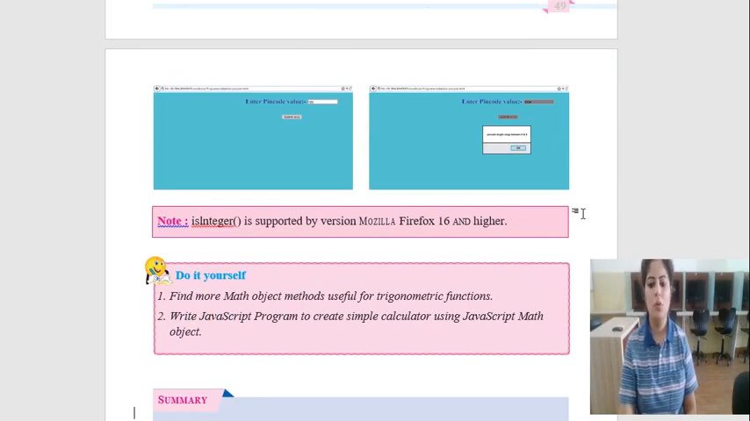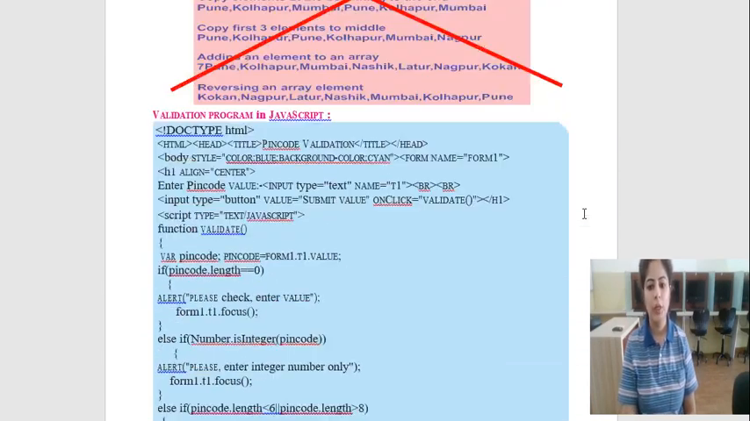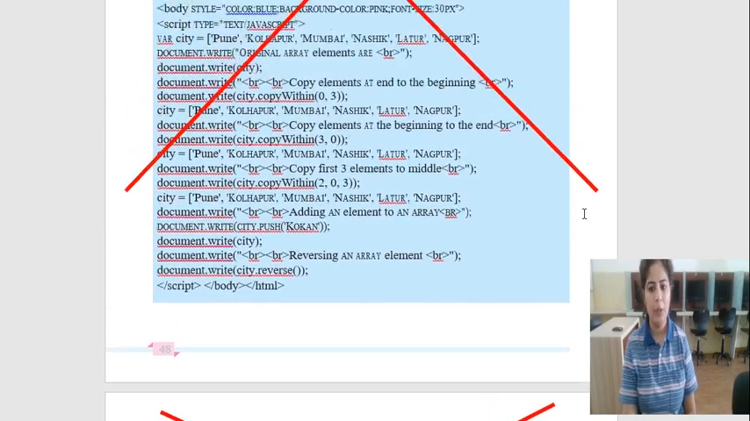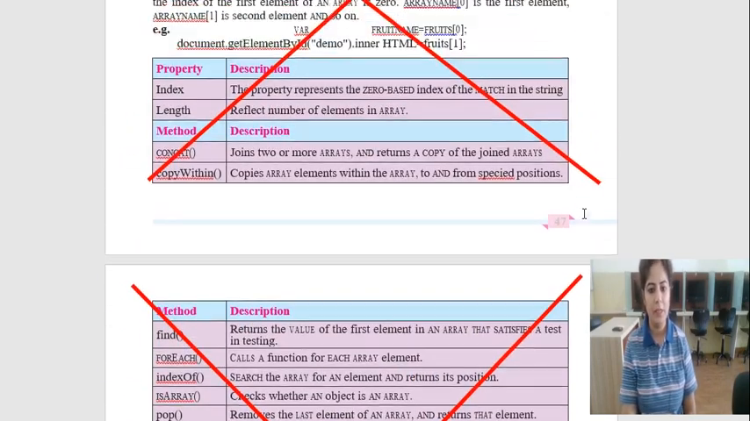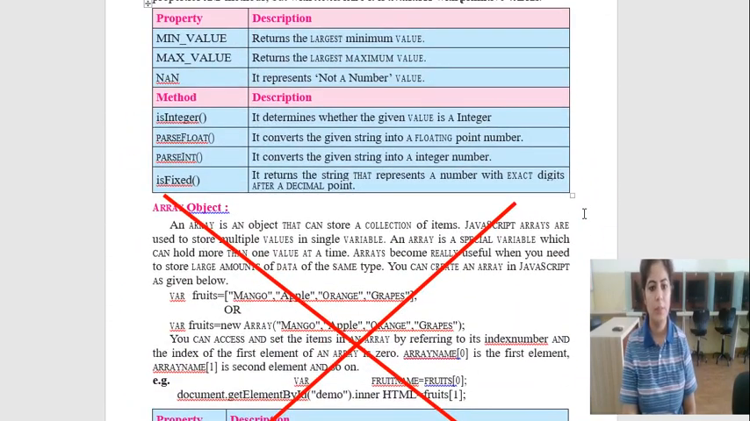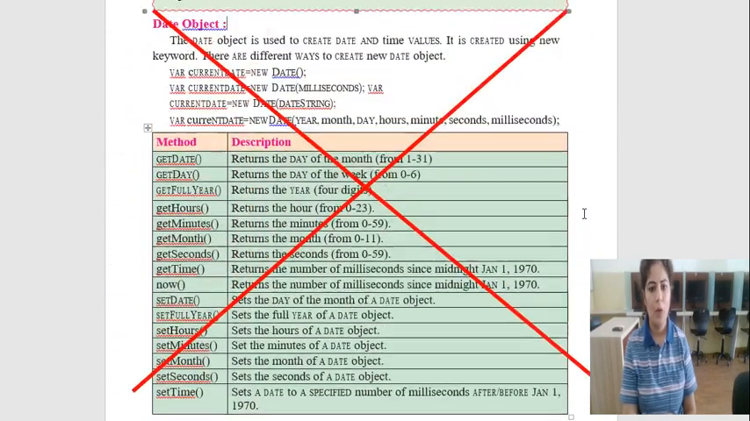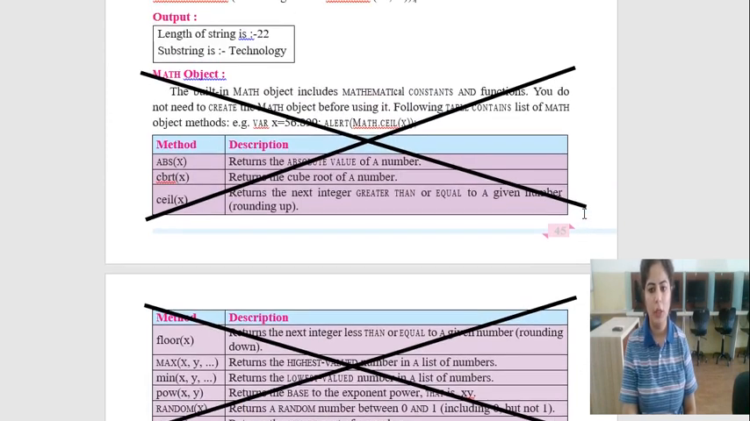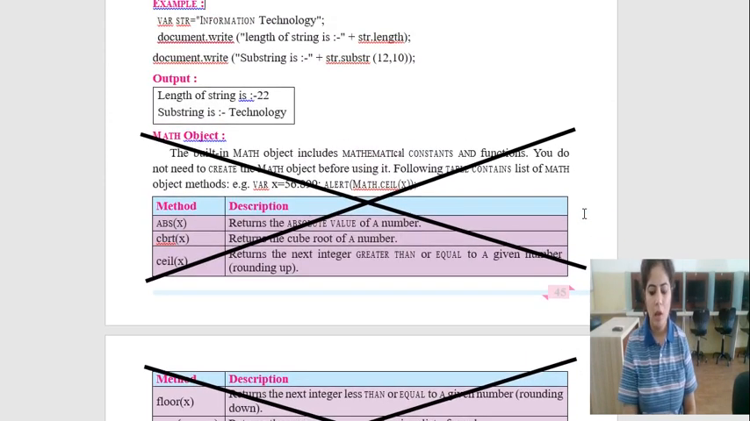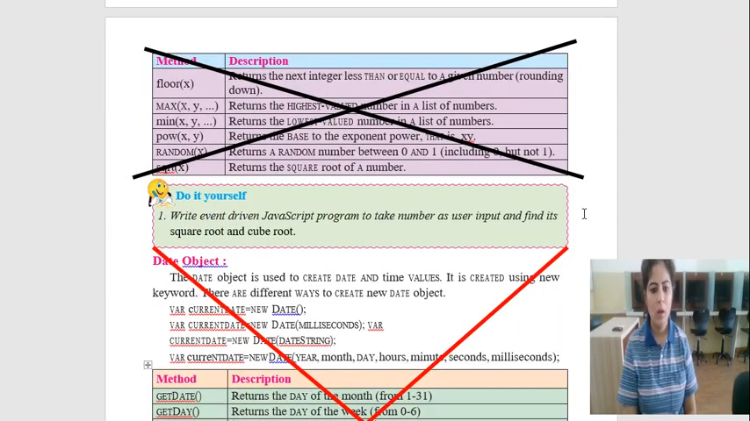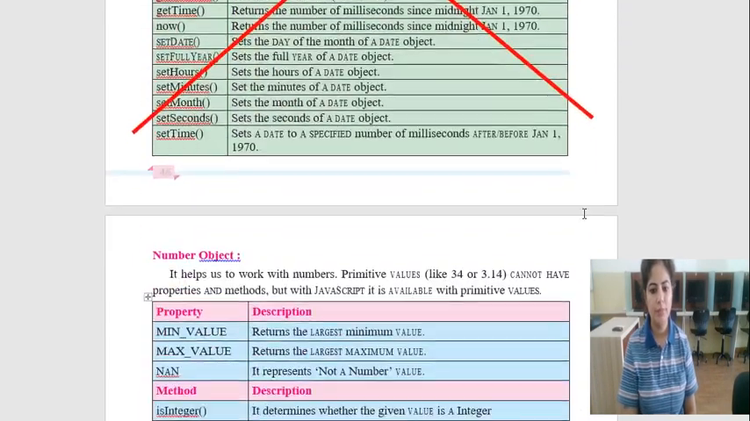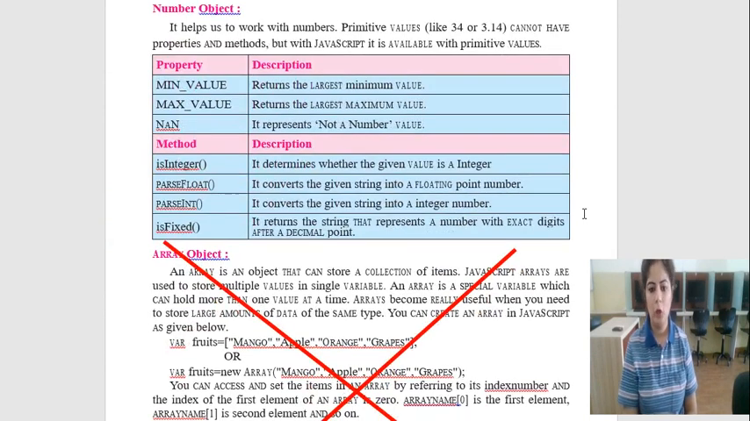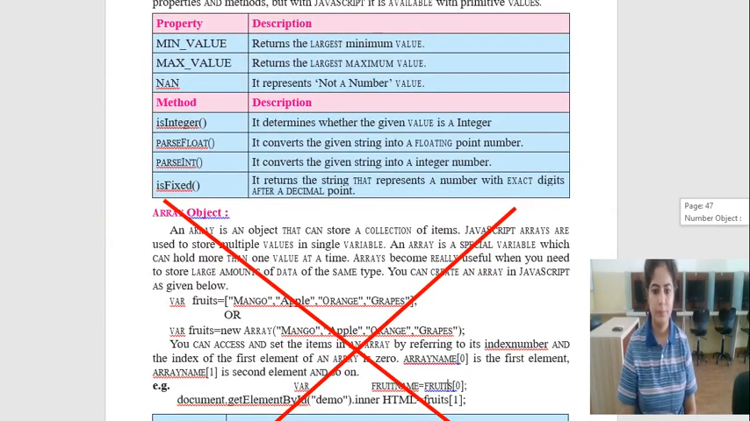So in unit number third, JavaScript, they have discarded three main sections. I hope it is clear to all of you. The three sections which are not now in JavaScript are math object, date object, and array object. Now these topics are not in your syllabus.